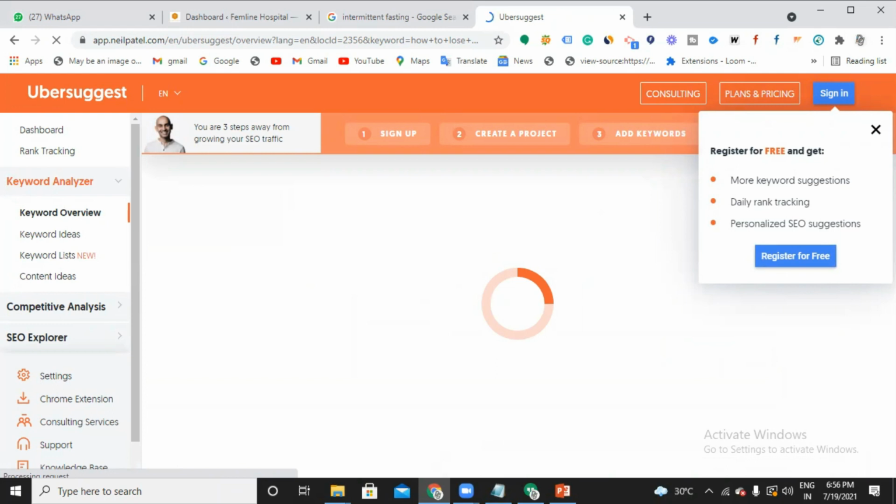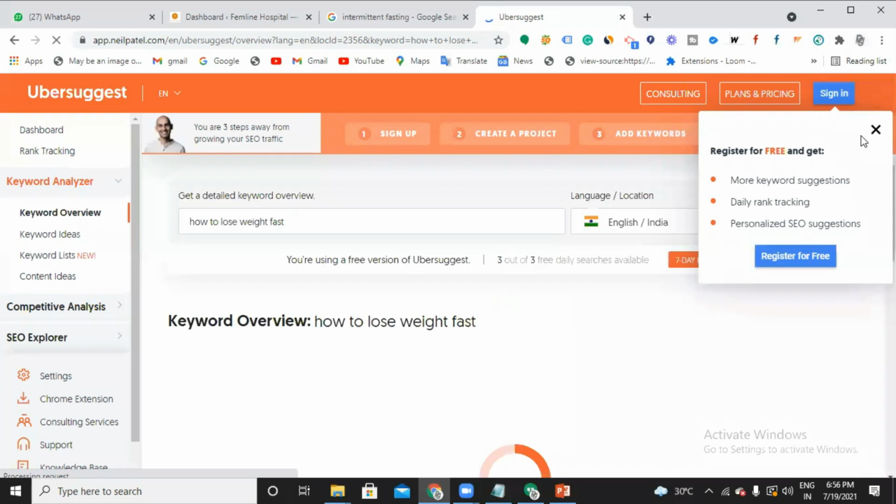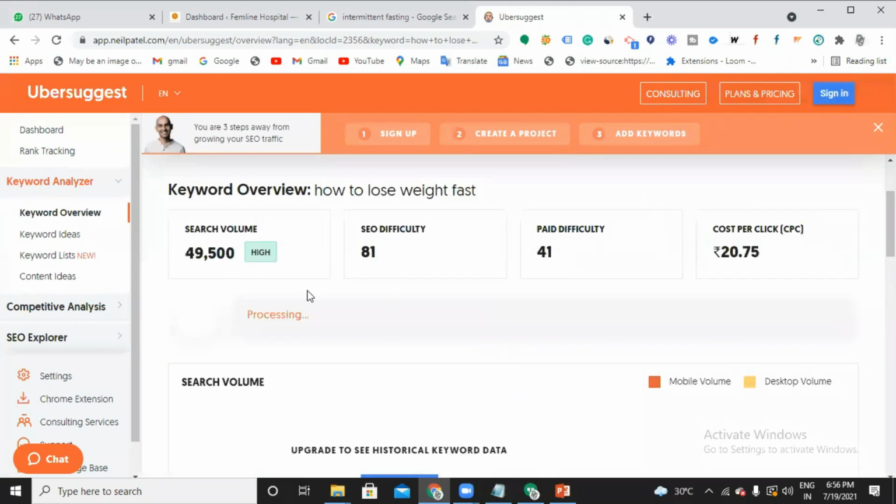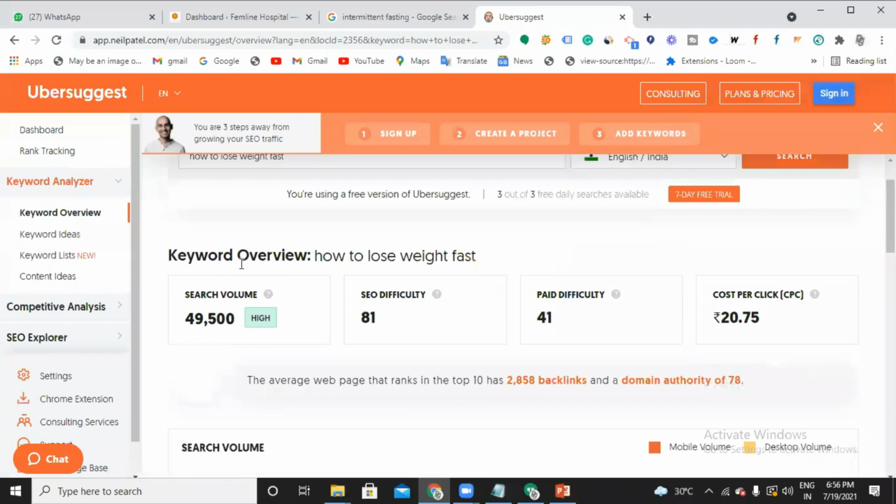Till now you were completely unaware of the keyword. Like you were doing a manual process, listing out the keywords, that's fine. But you should also find out whether to use this keyword or not, whether it is good to use or not. That you can find out with this keyword. Keyword overview, how to lose weight.